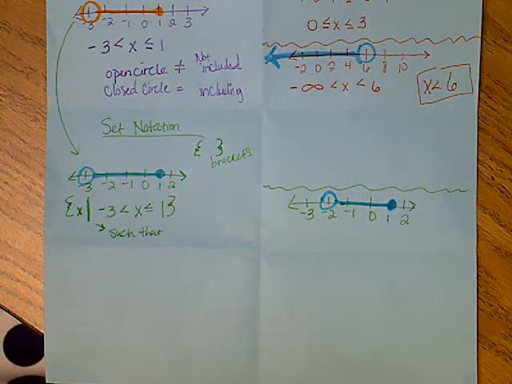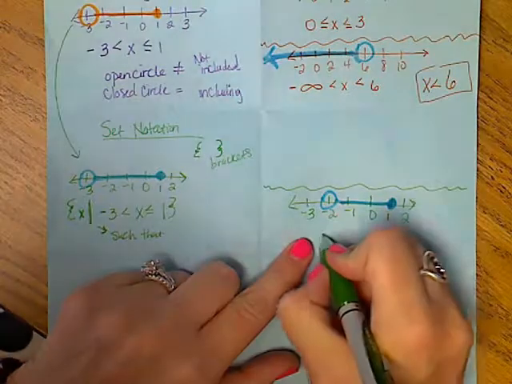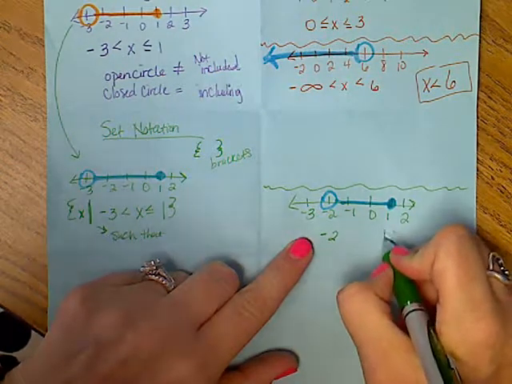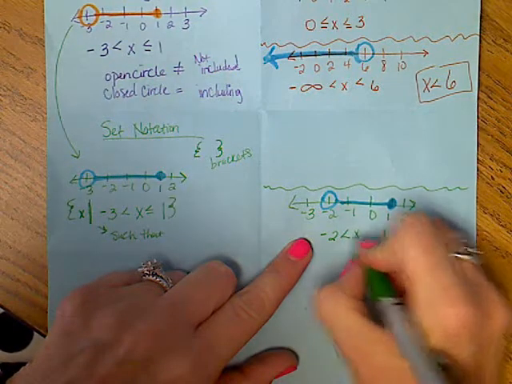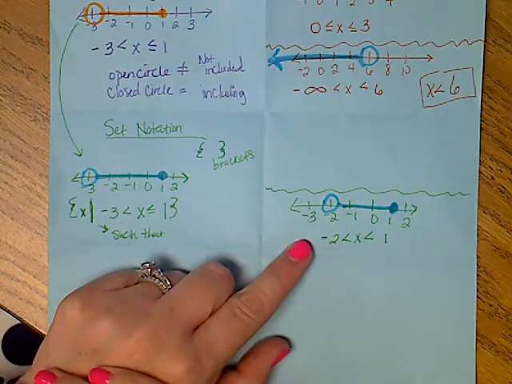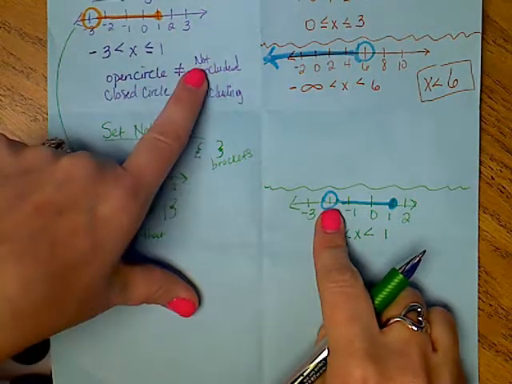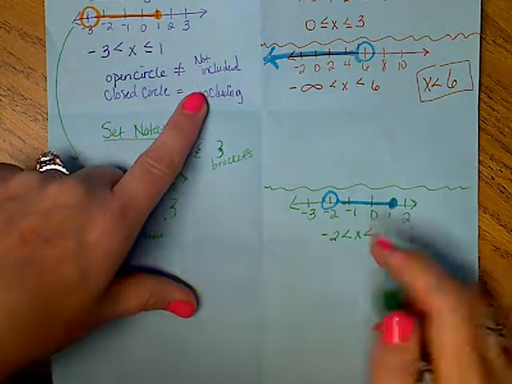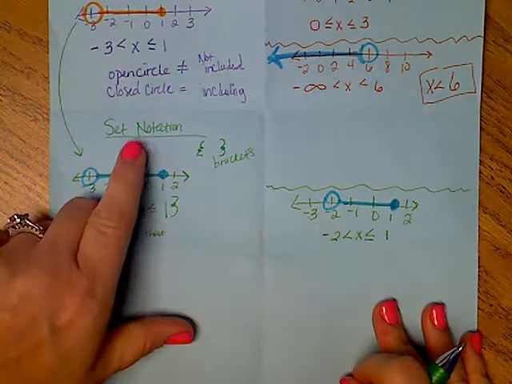Alright, like I said, set and inequality are identical. So I'm going to start on the left with -2. I'm going to go to the right at 1. X goes in the middle, and my signs go to the right. I'm not equal, just like over here, open circle, not equal, closed circle, I'm equal, so I need to add it. This is inequality notation, though, and I need it to be set.